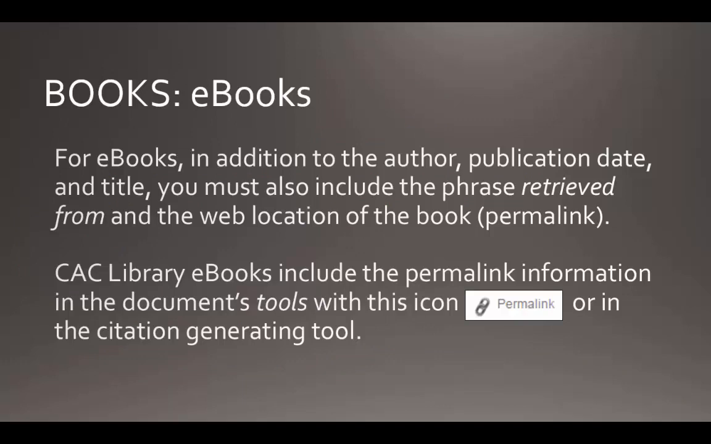Ebooks are a little different. For ebooks, in addition to the author, publication date, and title, you must also include the phrase "retrieved from" and the web location of the book, or the permalink. The CAC Library ebooks, so all ebooks you access through the CAC Library resources, will include the permalink information in the document's tools, shown by this icon that says permalink. Or if you don't see this icon, it will be in the citation generating tool.